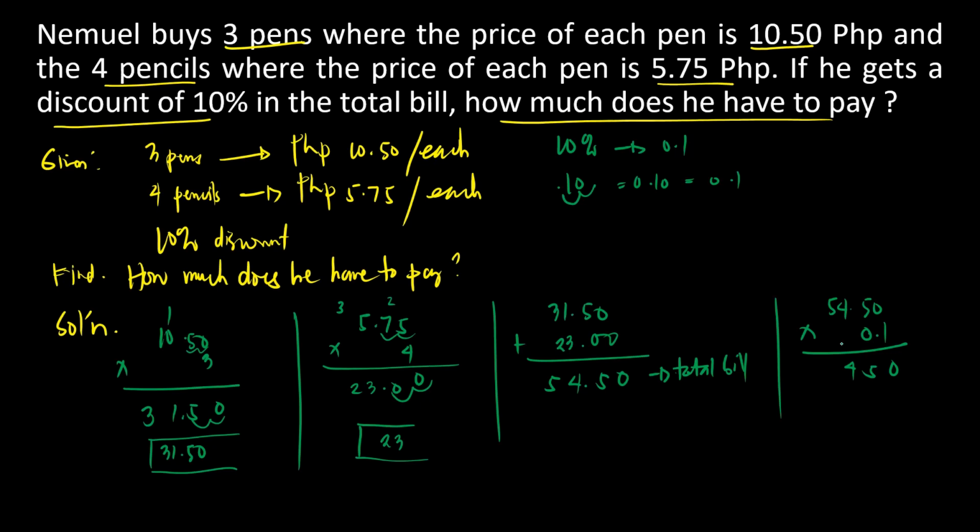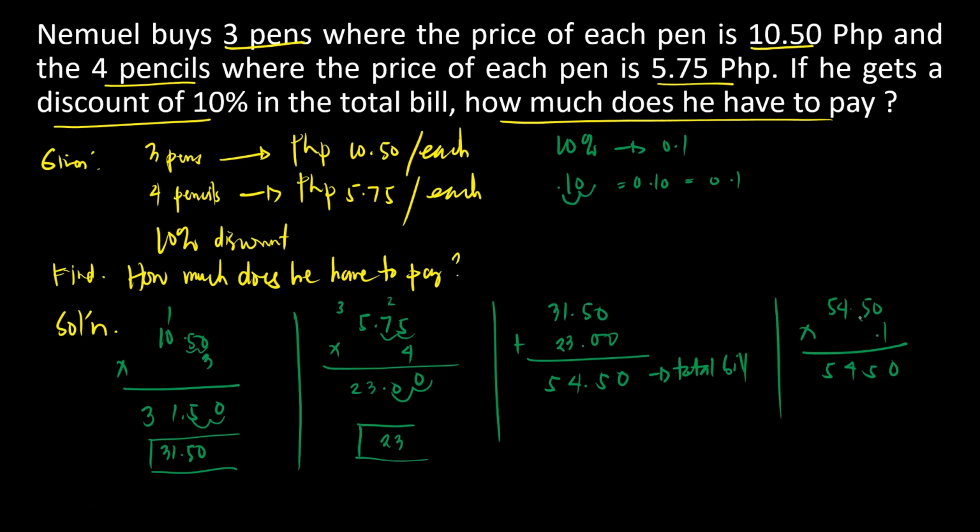Okay, anyway, let's proceed. 0 times 1 is 0. 5 times 1 is 5. 4 times 1 is 4. 5 times 1 is 5. Okay? So anyway, kahit mag-add tayo ng 0 or hindi class, okay lang naman. So huwag na tayo mag-add ng 0. Okay. Later, I will show you paano pag in-add tayo ng 0 kung same answer pa rin ba. So anyway, let's proceed with this one.